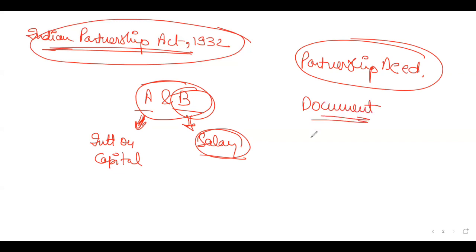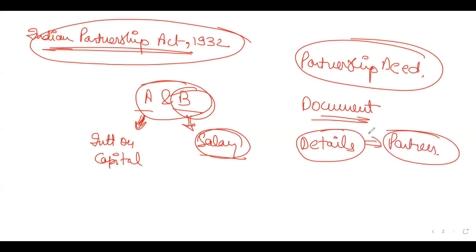And yes, partnership deed is nothing but a document. Document of what? Which contains every detail about the partners, like name, address of the partners, or why they are doing it, what kind of business they are doing. That is also mentioned in the partnership deed. Got it?